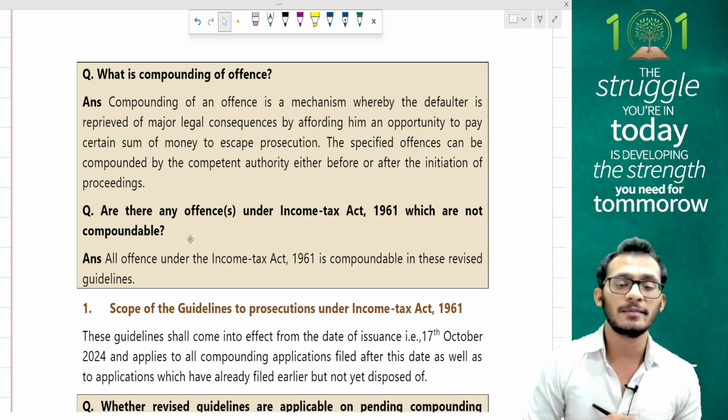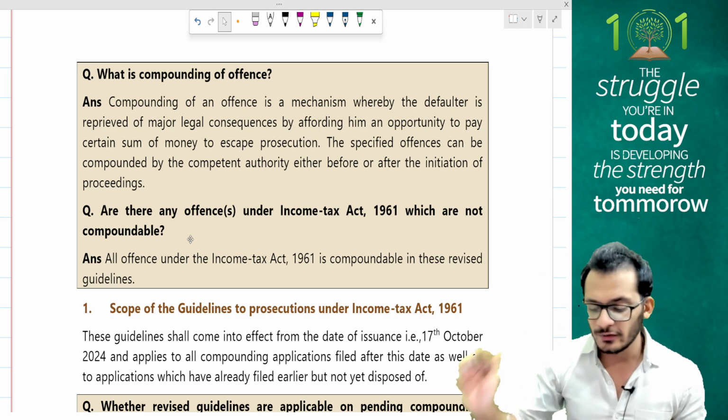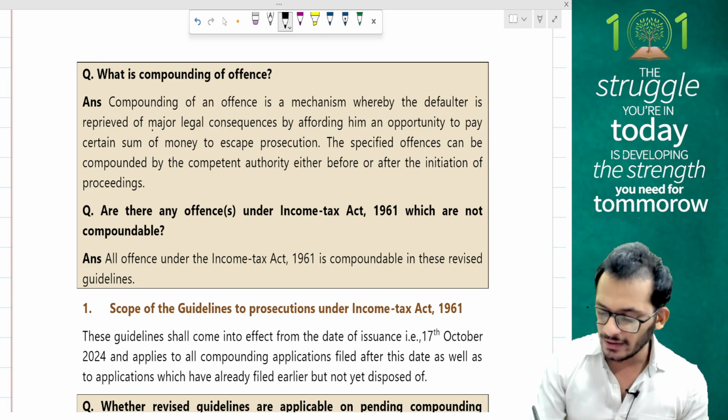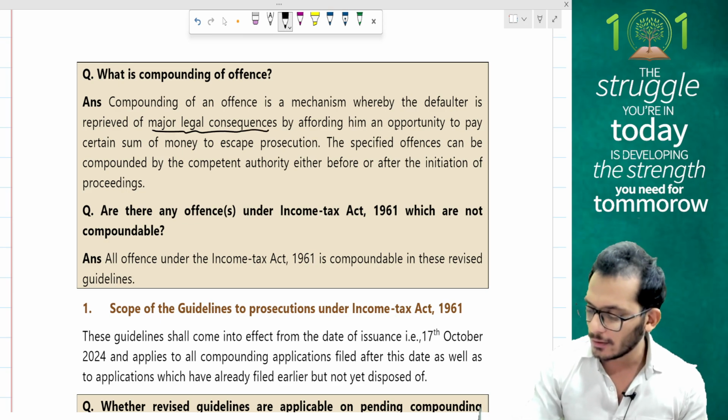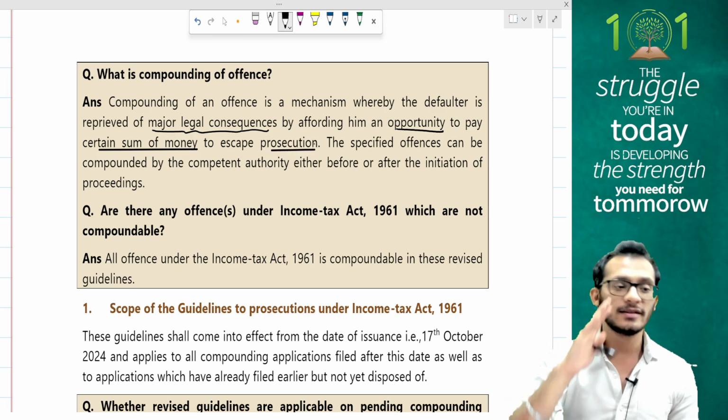So let's read it together, people. I'll try to explain it as we progress on the topics. First one, what is a compounding of offence? Compounding of offence is a mechanism whereby the defaulter is deprived of major legal consequences by affording him an opportunity to pay a certain sum of money to escape prosecution. This is what we have discussed in classes also.